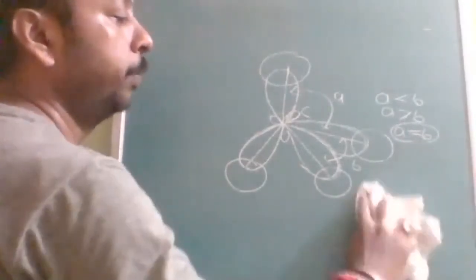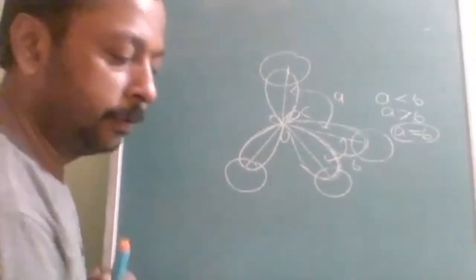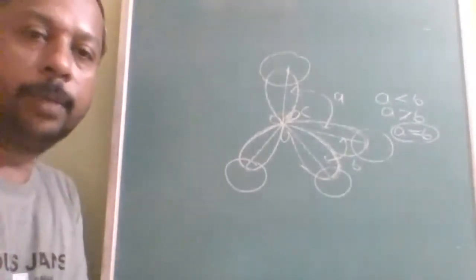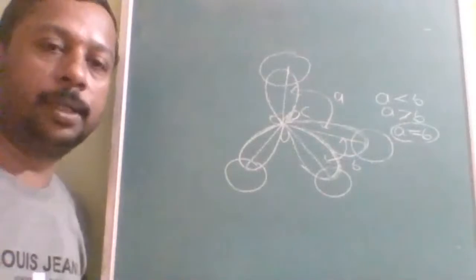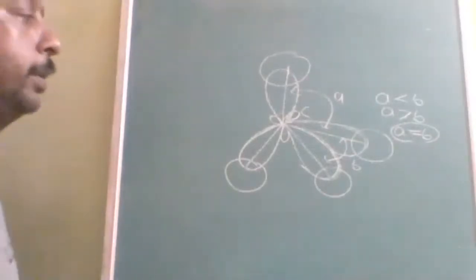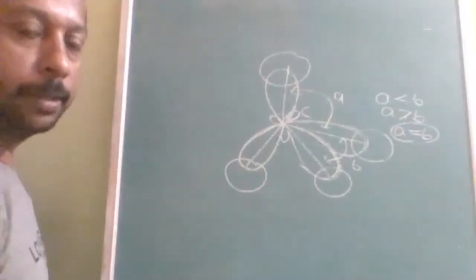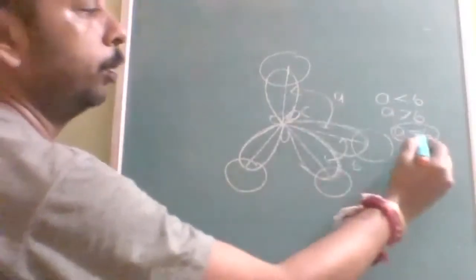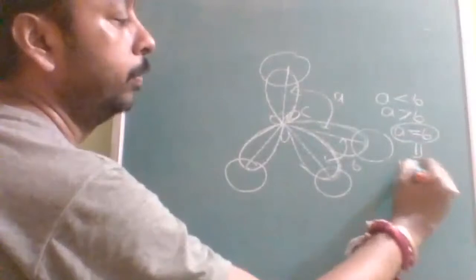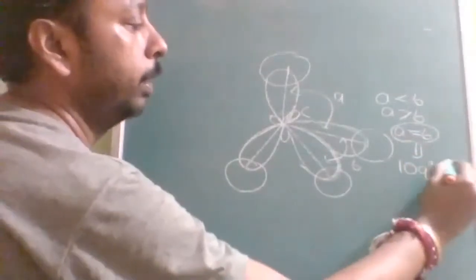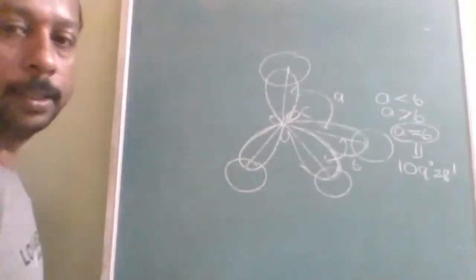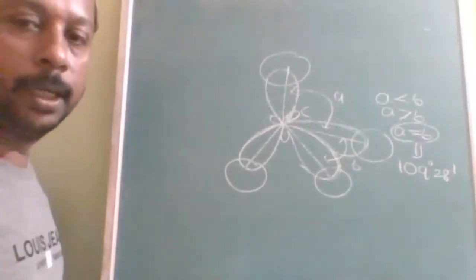So the main problem is that in chemical bonding, everybody feels they know it. Everybody thinks they know everything, but they don't know 90% of the things. So here both bond angles are equal and it is equal to 109 degree 28 minutes. How much is it? 109 degree 28 minutes.